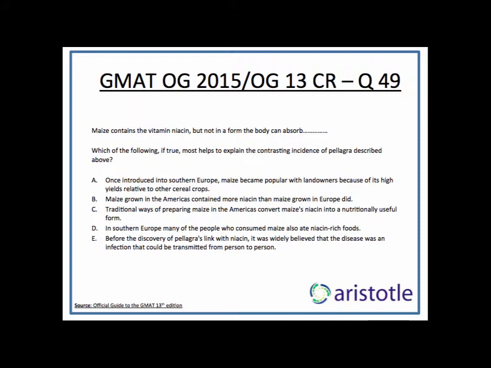E says, before the discovery of pellagra's link with niacin, it was widely believed that the disease was an infection that could be transmitted from person to person. This is of no consequence to what we have to explain in the argument. So C would definitely be the answer to this question.